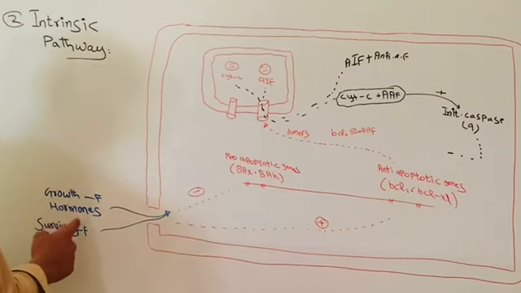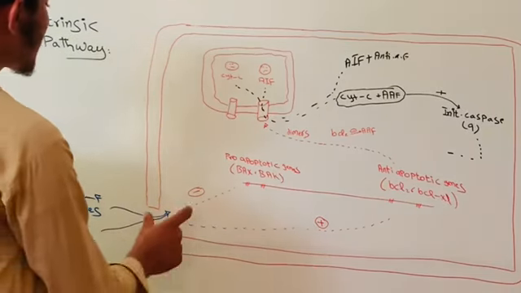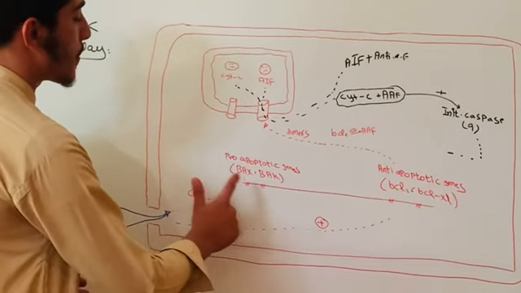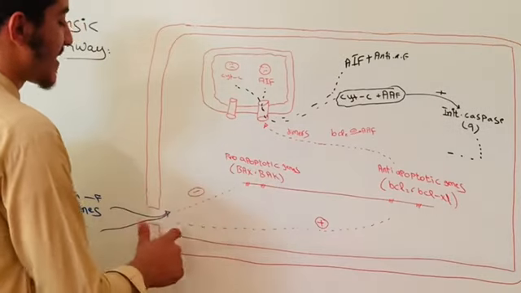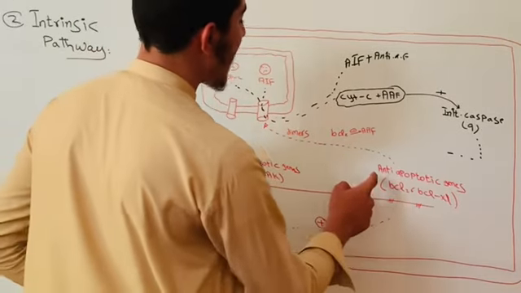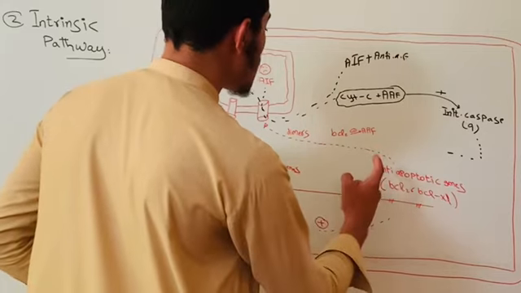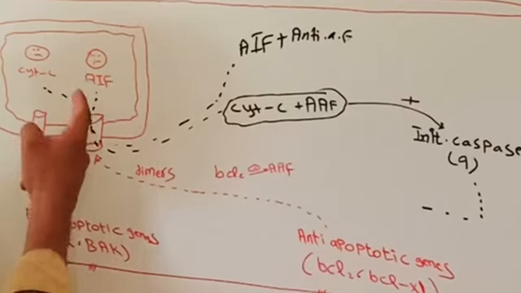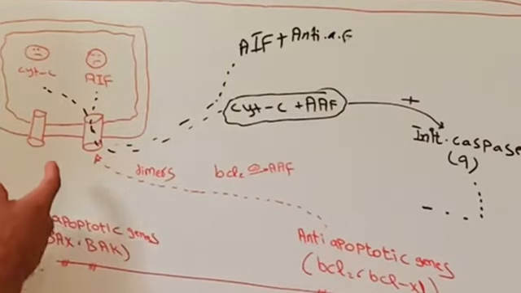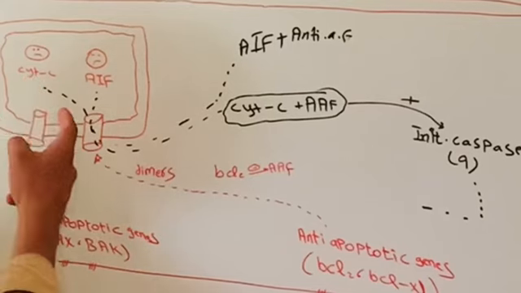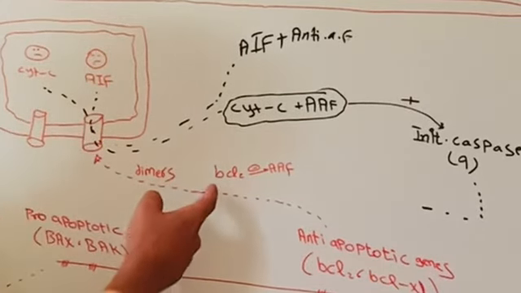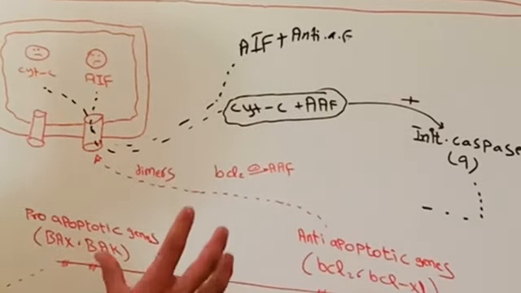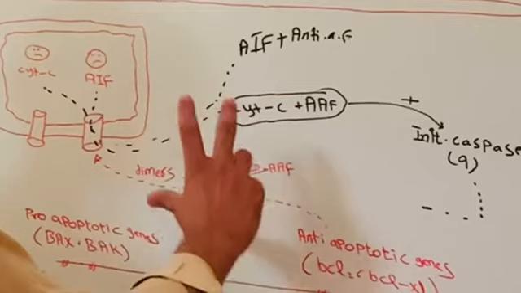Whenever growth factors, hormones, and survival factors stimulate the cell and give signals inside the cell, these signals inhibit the pro-apoptotic genes, hold the pro-apoptotic genes, and stimulate or express the anti-apoptotic genes. Anti-apoptotic genes make some dimers to close these tunnels, to close these pores of mitochondria and inhibit the escaping of cytochrome c and AIF. And also BCL2 inhibits some apoptosis activating factors. For this reason, we can say the cell survives for a long time.